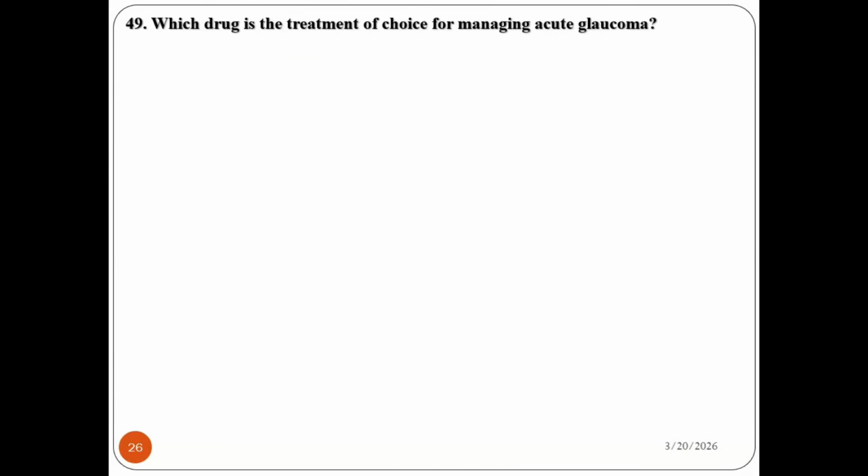Question number 49. Which drug is the treatment of choice for managing acute glaucoma? Timolol, atropine, acetazolamide, pilocarpine. So which drug is the best drug for acute glaucoma management?